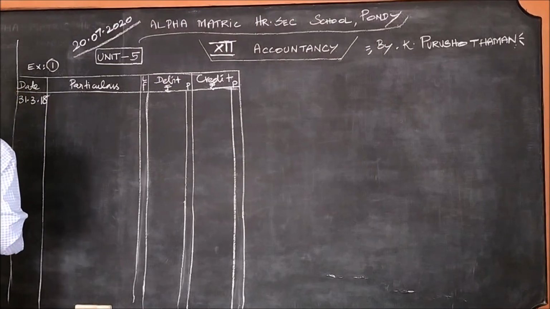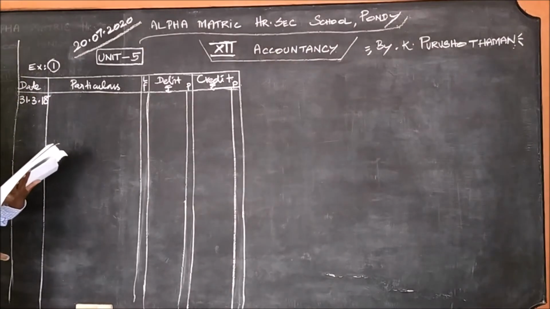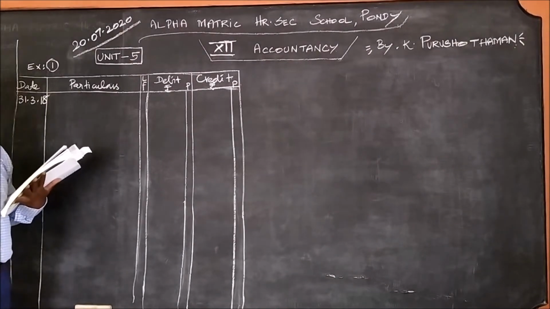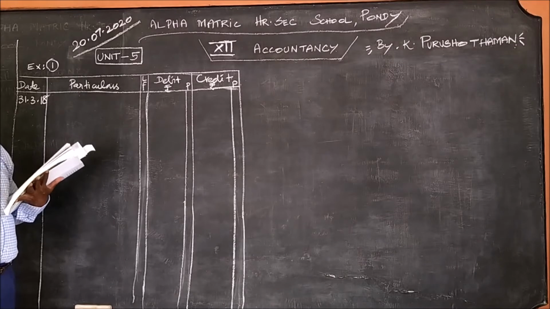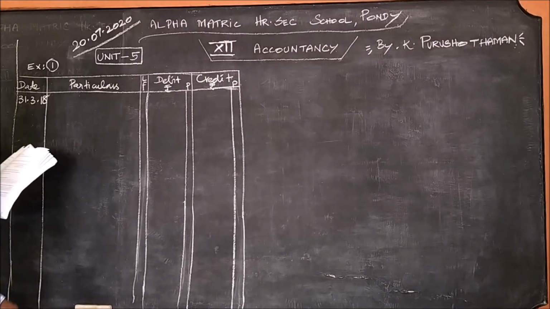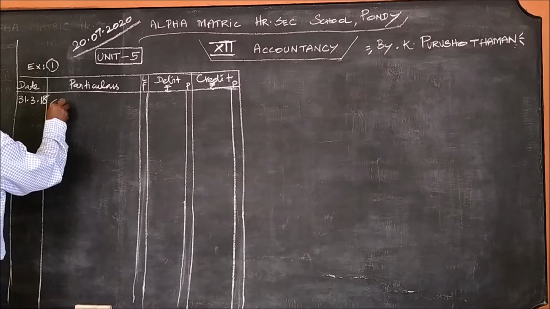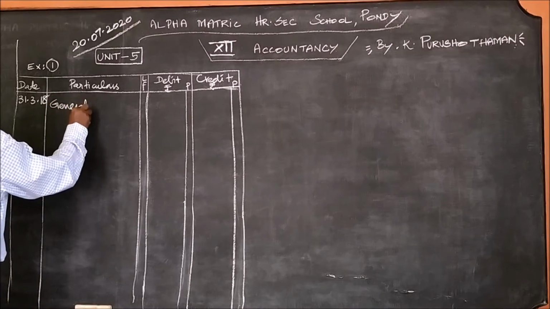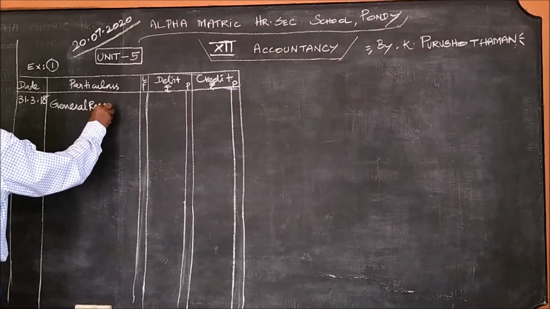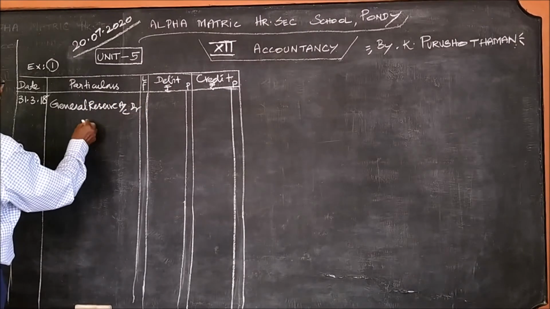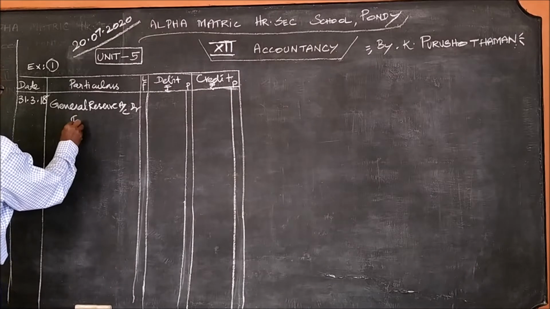The general reserve is divided. Generally, general reserve, reserve fund, workmen's compensation fund, these are all profit items. When these profit items are divided, the profit items go to the capital account. This is the general reserve account debit. To who?